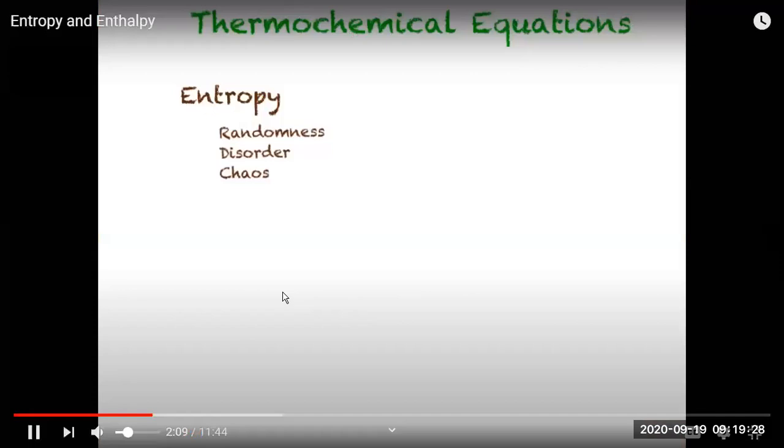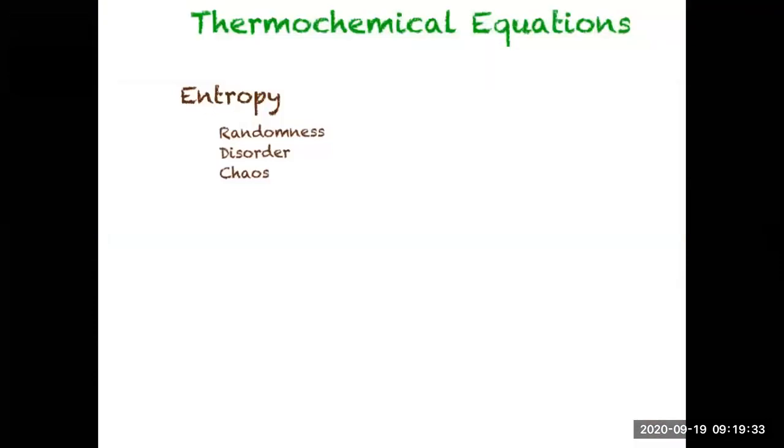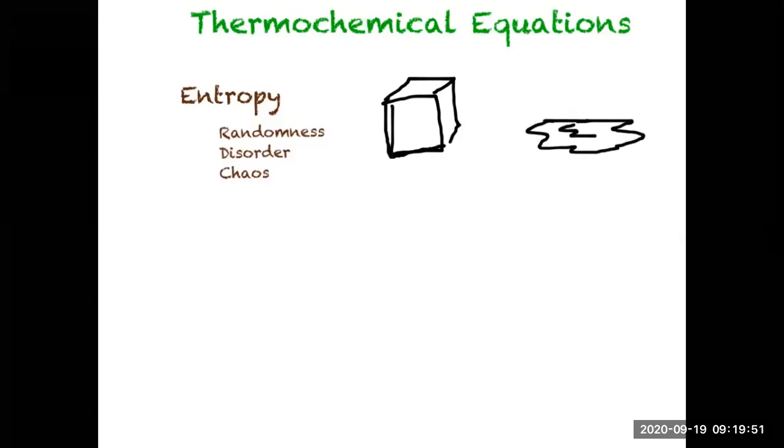So let's understand with diagrams. Entropy is randomness, disorder, or chaos. Let's see with the example of water. If you have solid ice, this is an ice cube, and we have liquid water. In which substance can molecules move more easily? Of course, in liquid.